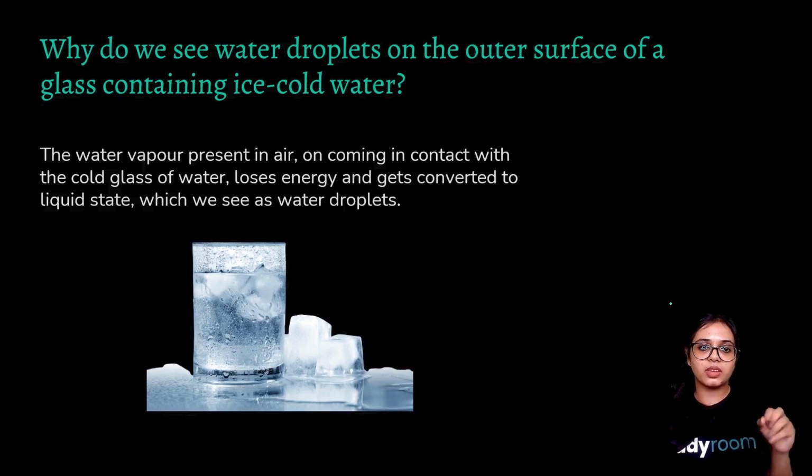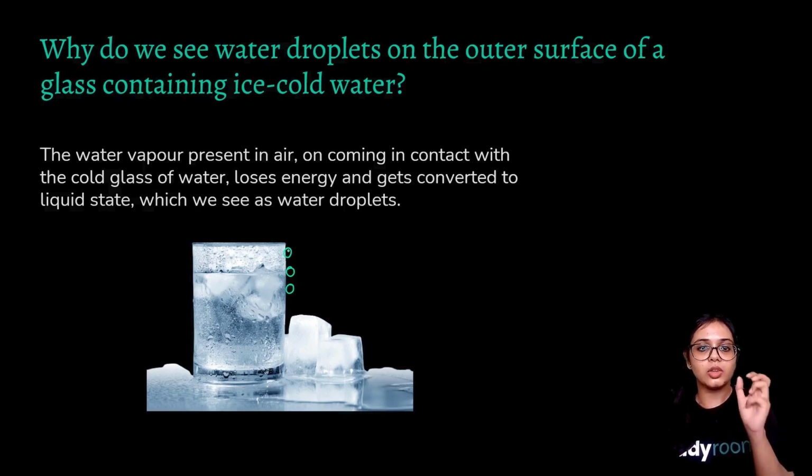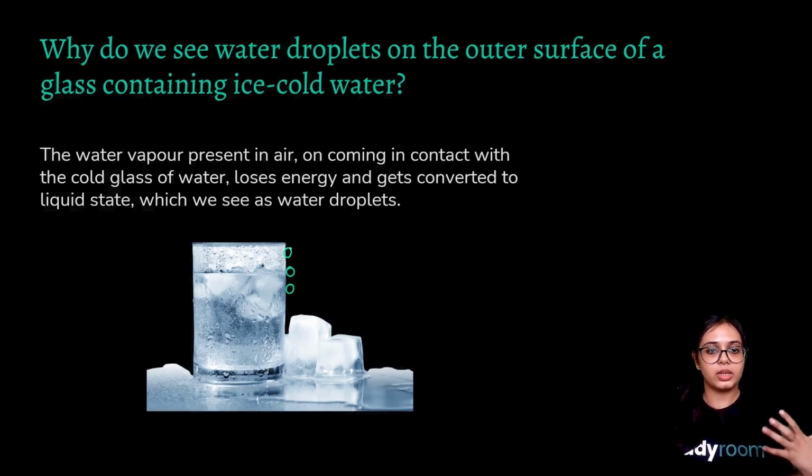What is happening is basically the water vapor that is present in the air is coming in contact with the cold glass, and it is giving off energy to the cold glass to convert into the liquid state.